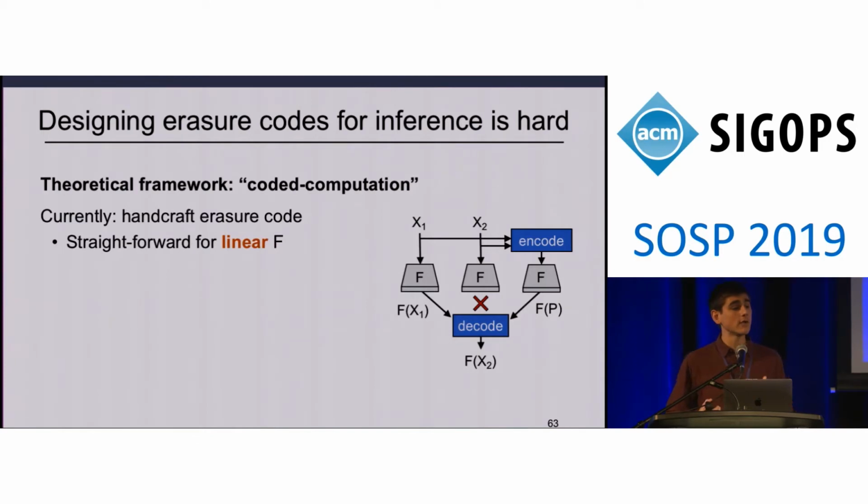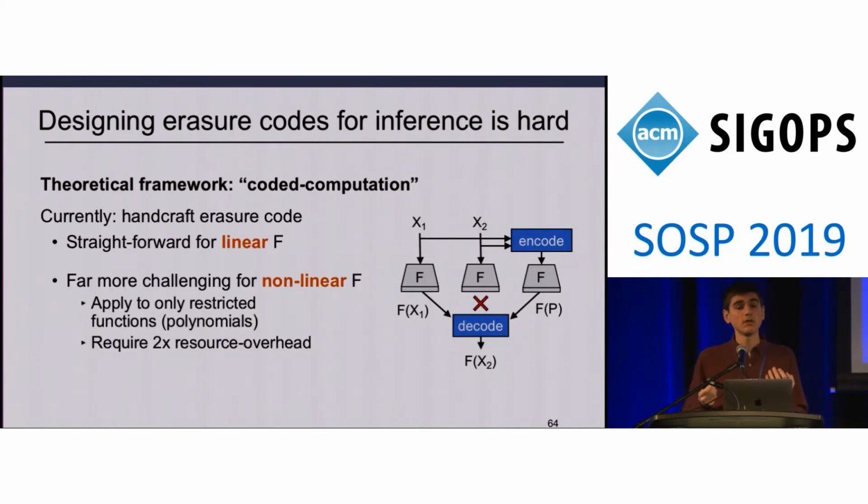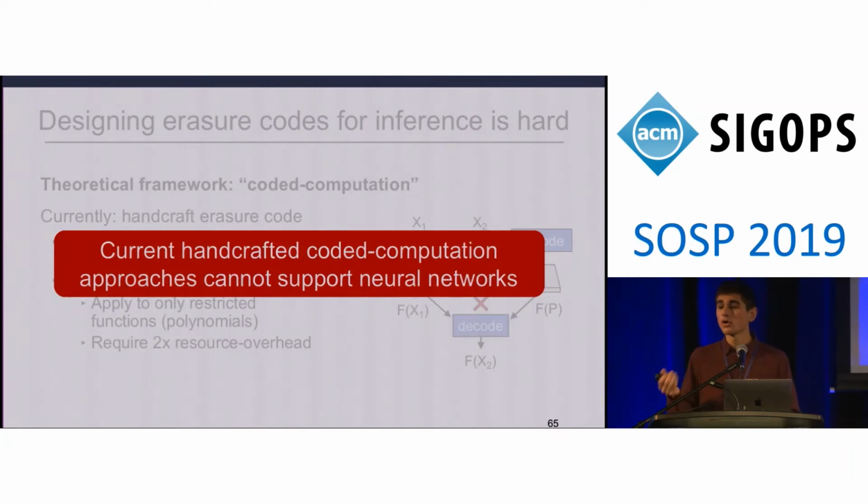And it turns out that this is relatively straightforward when our computation F is linear, but becomes significantly more challenging for nonlinear computations. For example, current approaches in literature are only able to support highly restricted classes of nonlinear functions and require as many or more resources as replication-based approaches, which limit their practicality. As a result, current approaches toward coded computation are unable to support popular machine learning models like neural networks, which are highly nonlinear. So while erasure codes offer us the promise of resource-efficient resilience, current approaches are insufficient for machine learning inference.